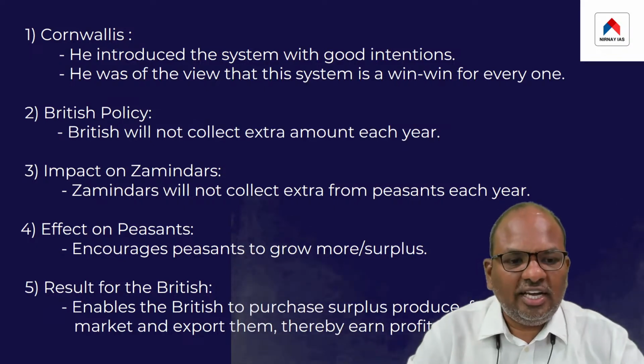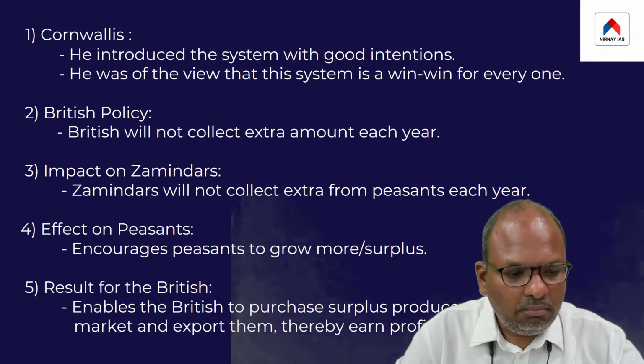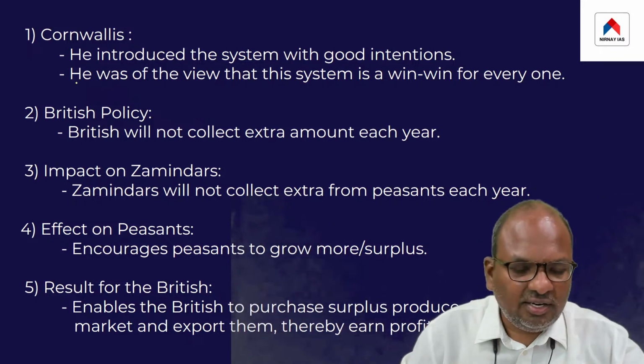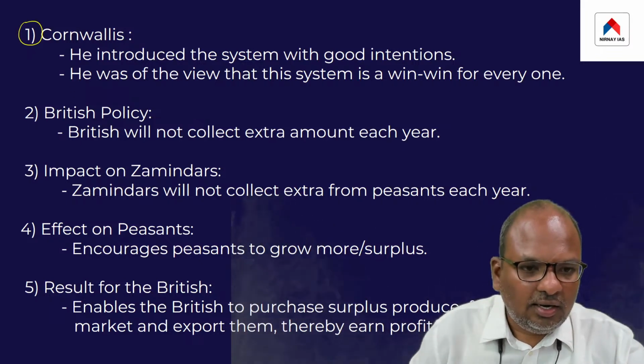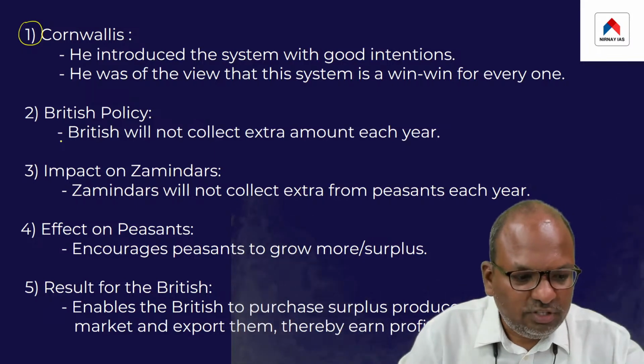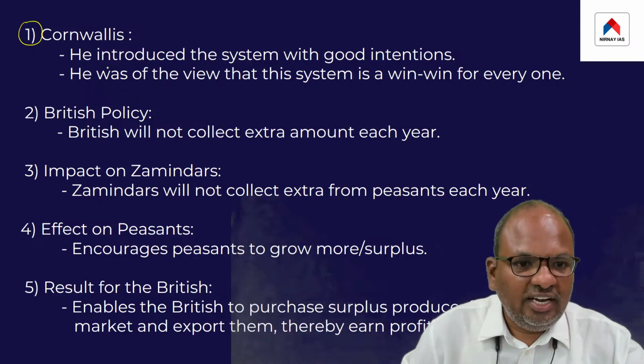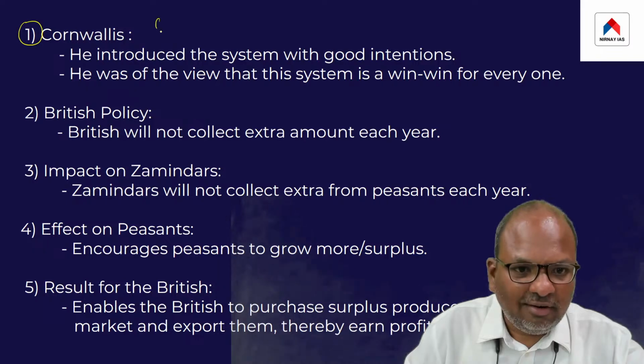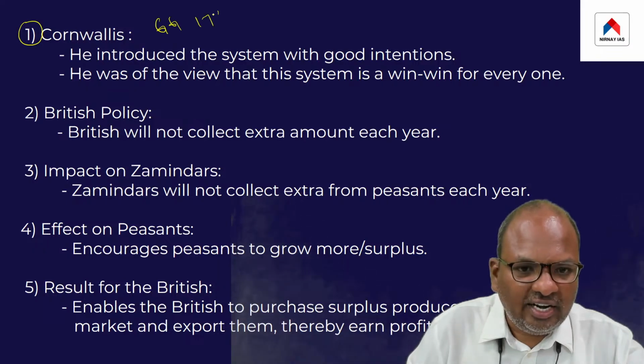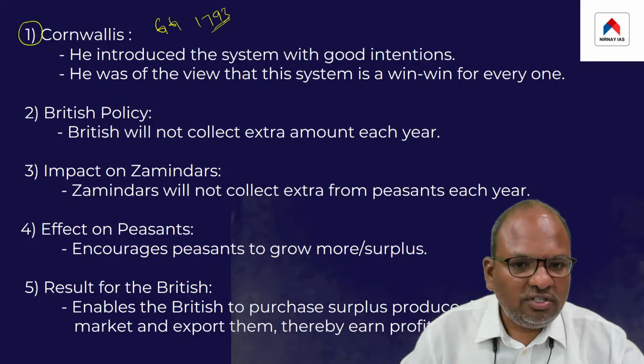Let us take a look at some aspects of this particular system. So basically, it was Cornwallis, the Governor General, in 1793, who introduced this system.